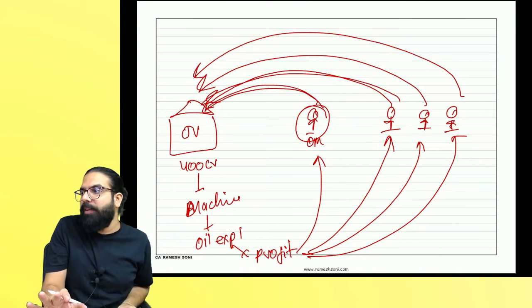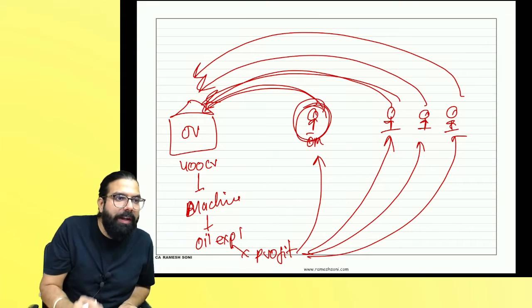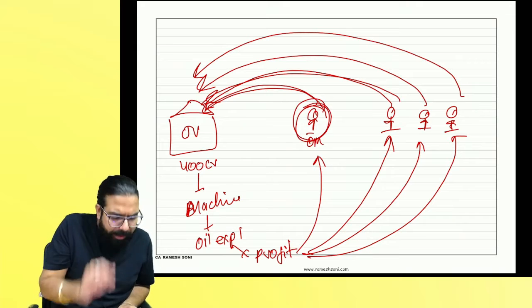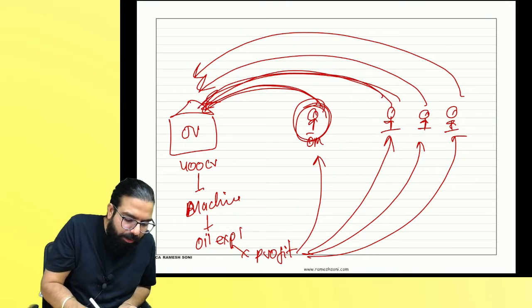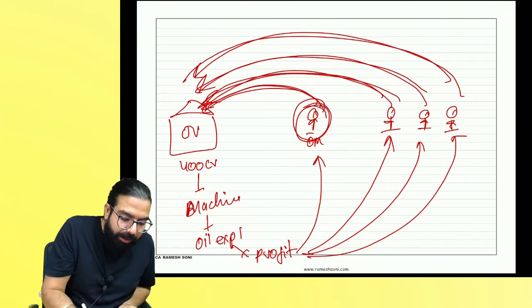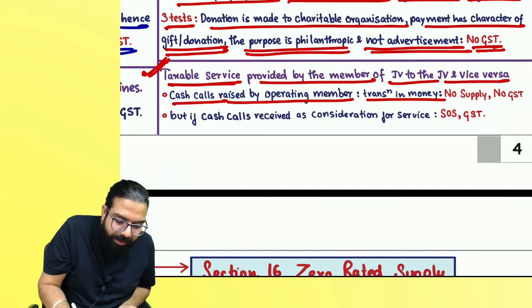There are no services provided by the operating member to the other members. He is just working on behalf of the joint venture. And in this scenario, whatever amount has been given to the joint venture is nothing other than capital contribution. That is what is being told over here. Cash call received by the operating member is just a transaction in money. There is no supply and no GST.